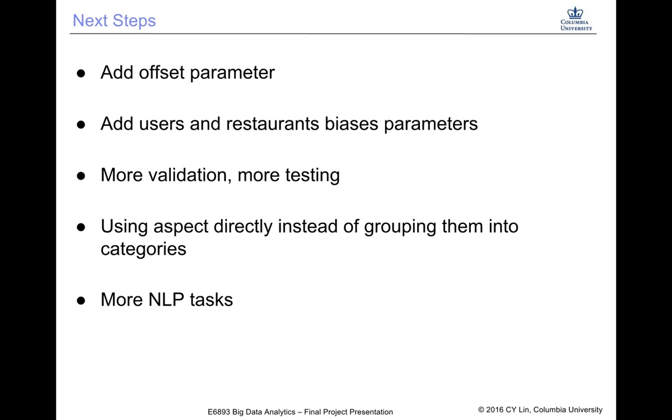So, some future work. First, we want to add offset parameters and the user and restaurant bias parameters to the objective function of our prototype. Previously, for simplicity, we omitted these parameters. And we will do more validation and testing to further prove that the model does work better than the state of the art.